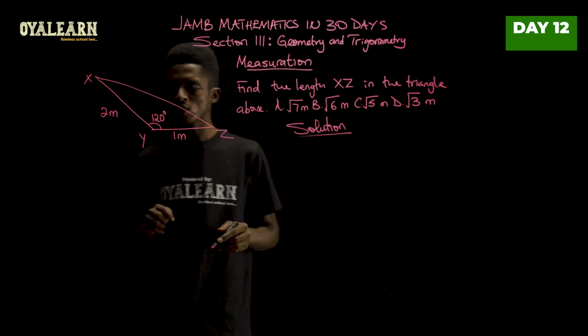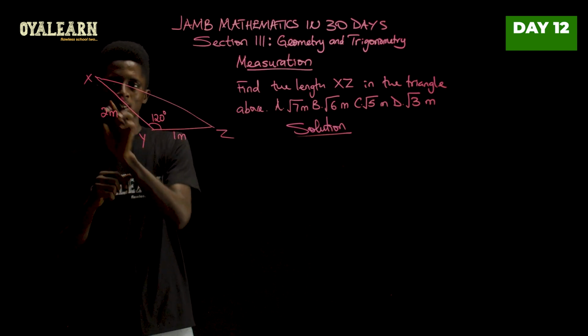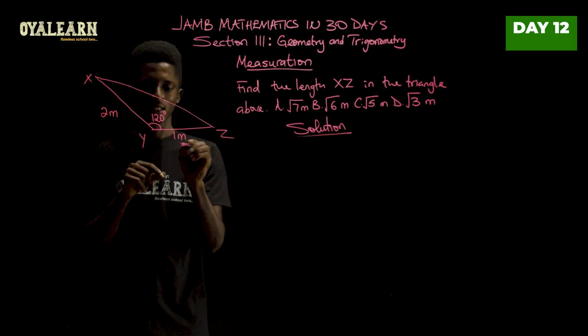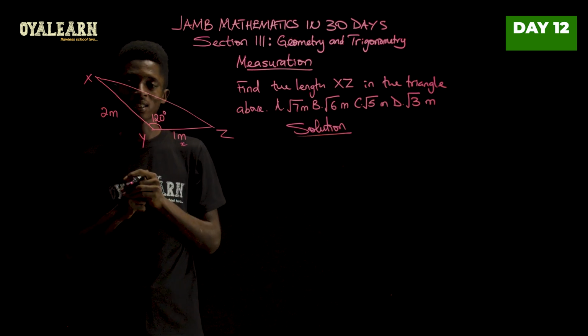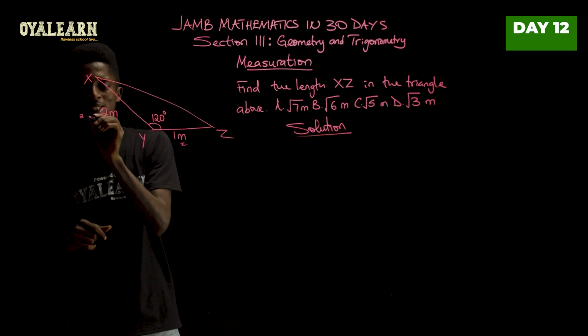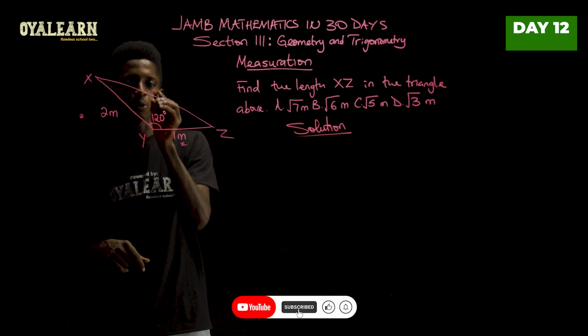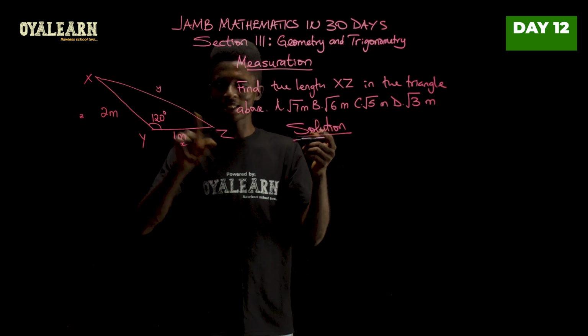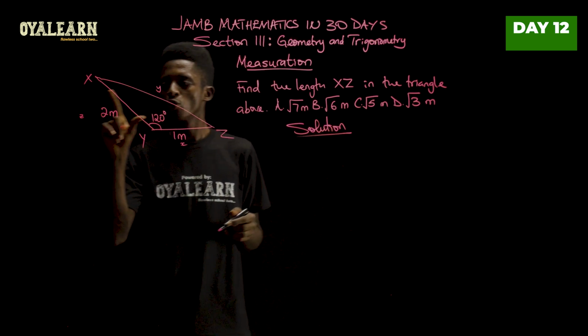Now, applying the cosine rule, what we do is this. The side opposite angle x is denoted small letter x, which is 1 meter. Opposite z, we have small letter z here, which is 2 meters. And opposite y, we have small letter y, which is what we are looking for, the side x, y.